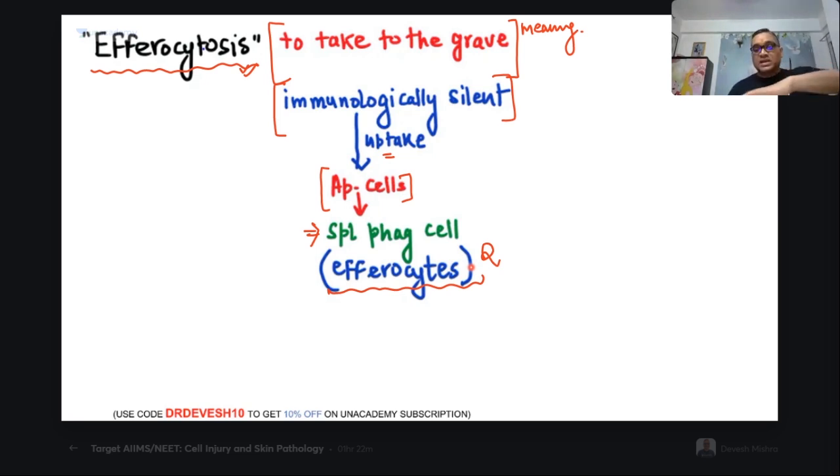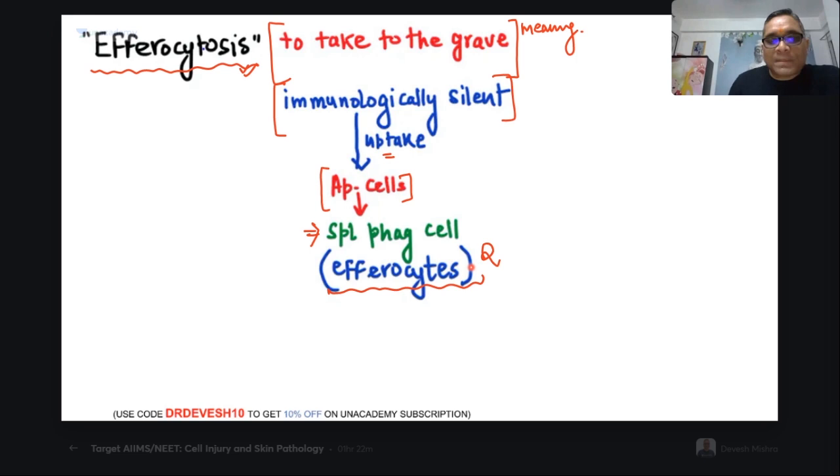When apoptotic cells are damaged or floating in our tissue or in blood, they will be taken up by this special type of phagocytic cell. And in this phagocytosis, there will be no immunological response, meaning there will be no autoimmunity or change in the immunity. So that is why it is called an immunologically silent uptake of the apoptotic cell by a special type of phagocytic cell. You will understand why it is special. Just wait, we will come to that point also.